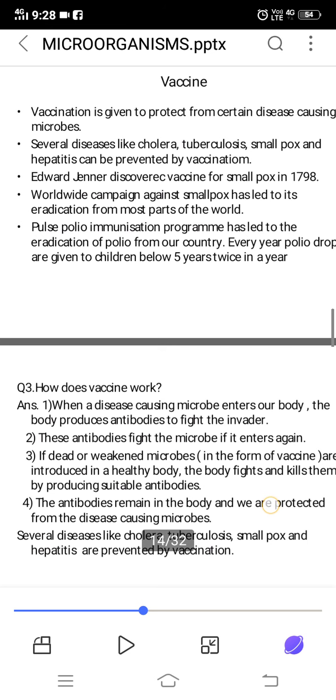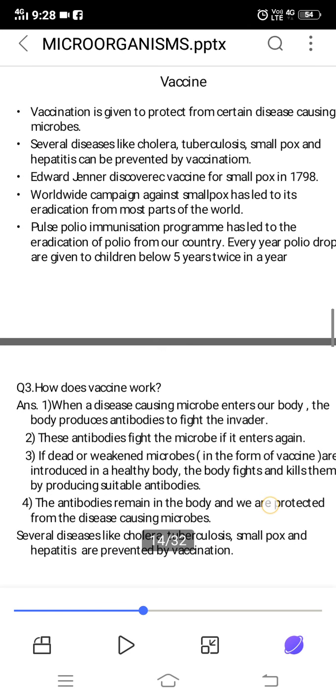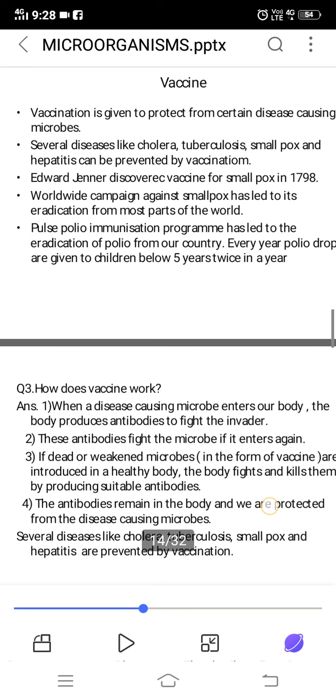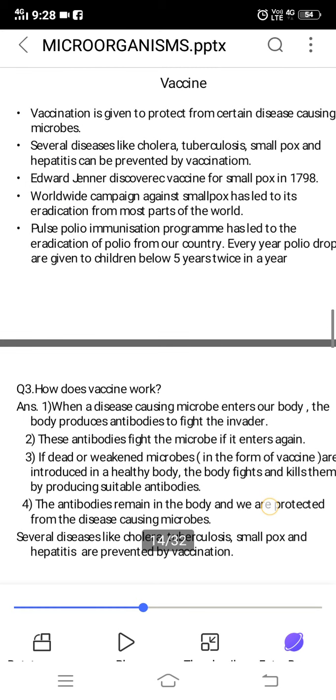So in vaccination, what is done? The microbes are entered into our body in the form of very weak microbes. They should not cause harm to the body. So these microorganisms are entered into our body in a very mild manner, in a very weak manner. So microbes are what? They are the enemy.